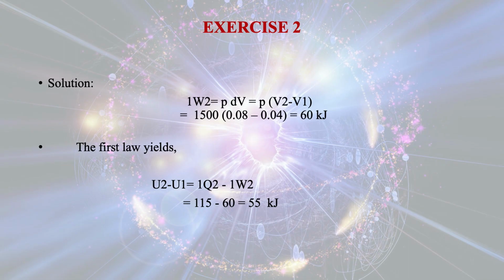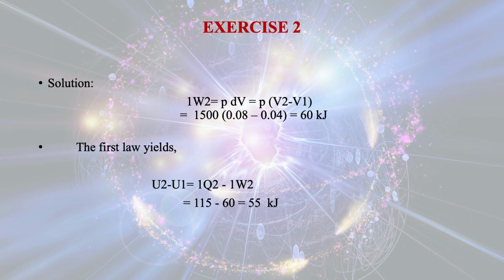We know for a constant pressure process, the work done 1W2 is equal to ∫P dV. P is given as 1500, V2 minus V1 is 0.08 minus 0.04, that is equal to 60 kilojoule. From the first law of thermodynamics, we can write U2 minus U1, that is the change in internal energy, is equal to 1Q2 minus 1W2.